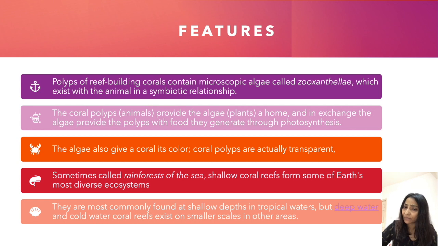This whole coral system is referred to as the rainforest of the seas because it forms one of the most diverse ecosystems. Mostly these coral reefs are found at shallow depths in tropical waters. This is important. They are formed at shallow depths in tropical waters, but some corals are found in deep, cold waters, but they exist on a very small scale.